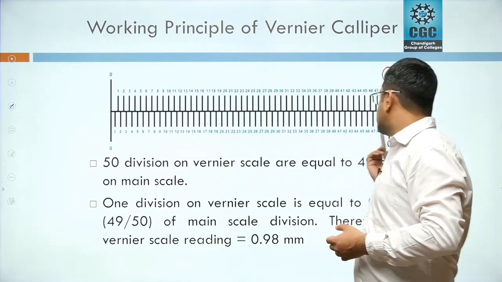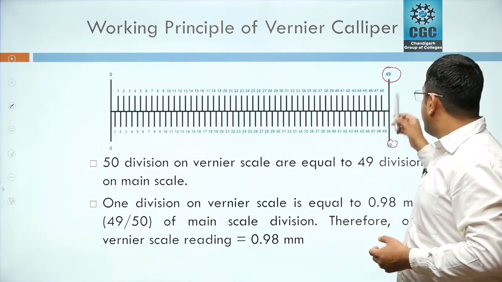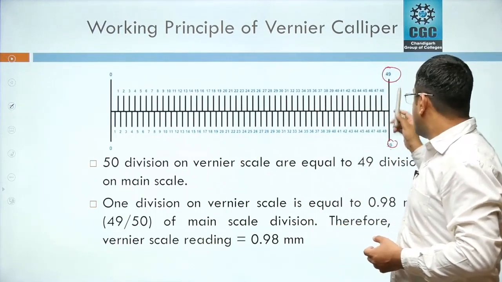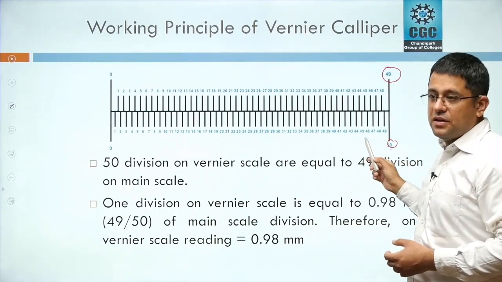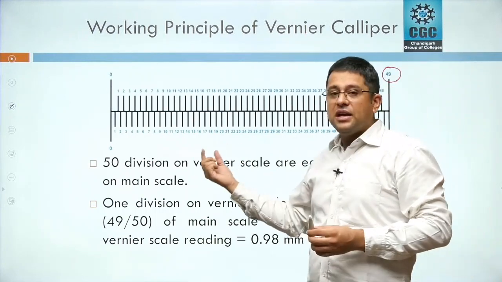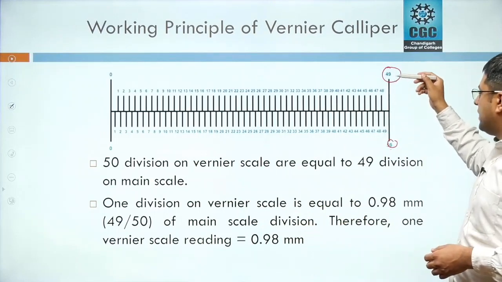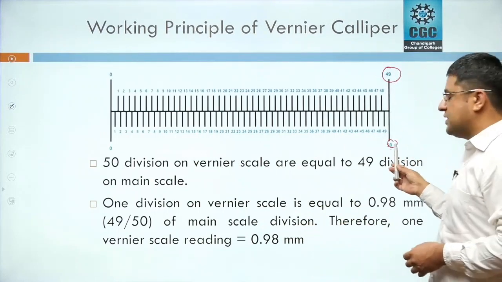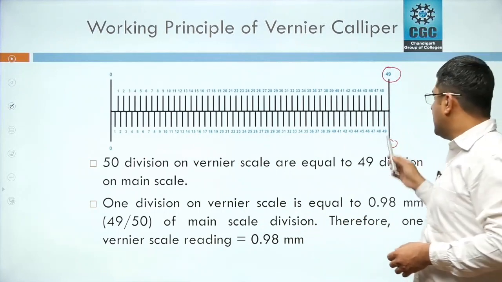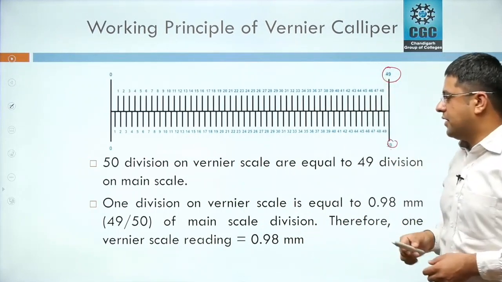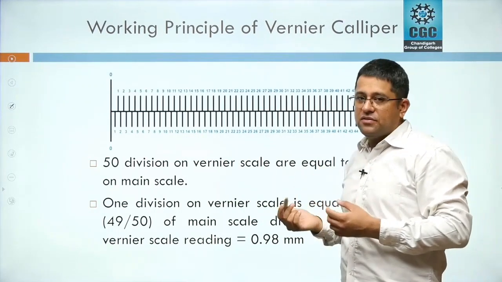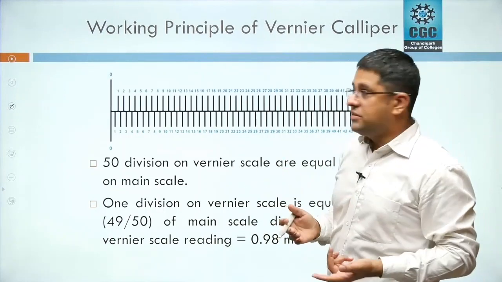Whereas on the vernier scale, we have divided 49 mm into 50 divisions. So its least count is less. Now what we do is compare these 49 divisions with 50 divisions. These 50 divisions are on the vernier scale and 49 divisions are on the main scale. By comparing these two, we can find out the least count of this equipment.